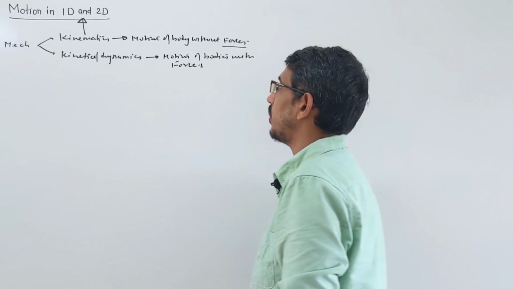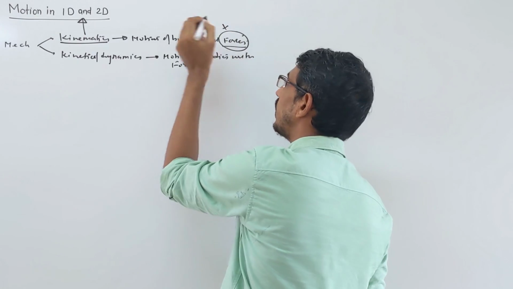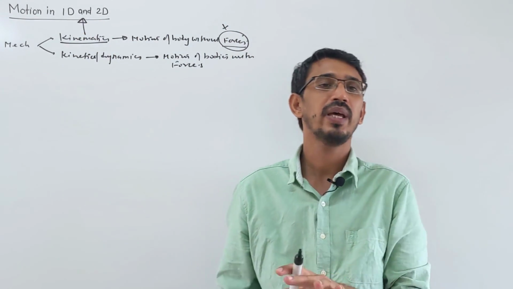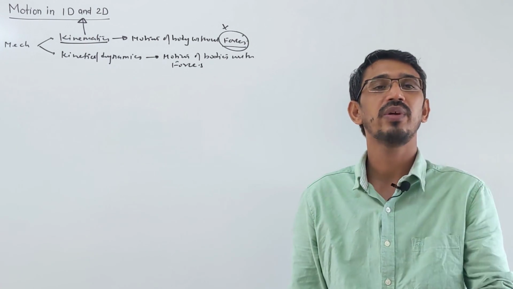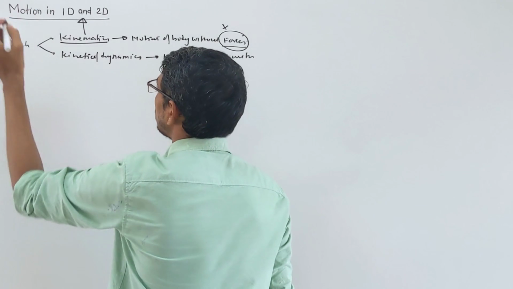So we're learning the motion chapter, so we'll talk about kinematics. The word force will not come here. Only we'll talk about how the body moves, okay? And we have two ways the body can move, in one dimension in a straight line, or in two dimensions in a plane, okay? Okay, let's start. So we're learning first motion in one dimension.